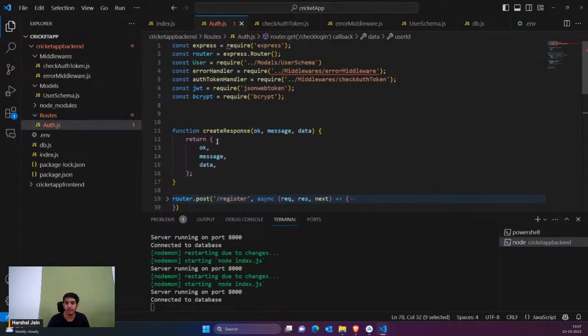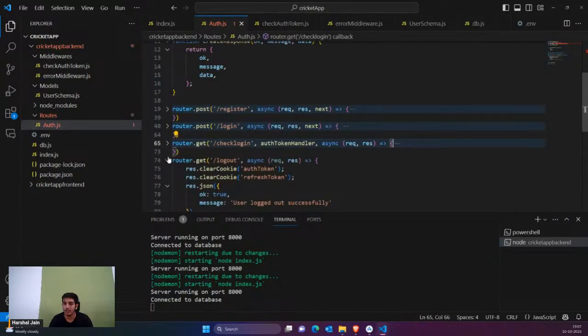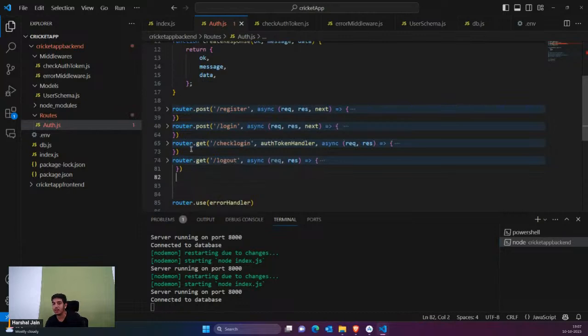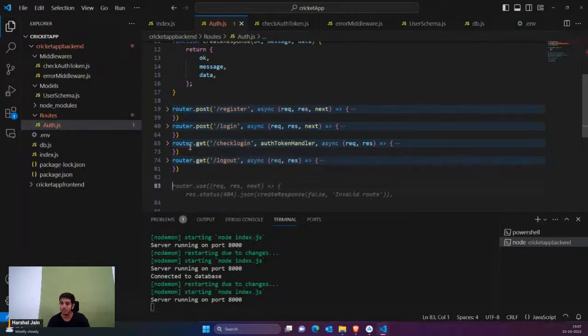So all the APIs have been created. Now we need one more API, that is the rankings API. For the rankings API, I'm going to create a very simple thing here.